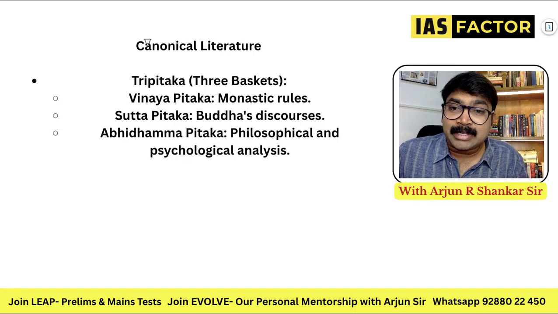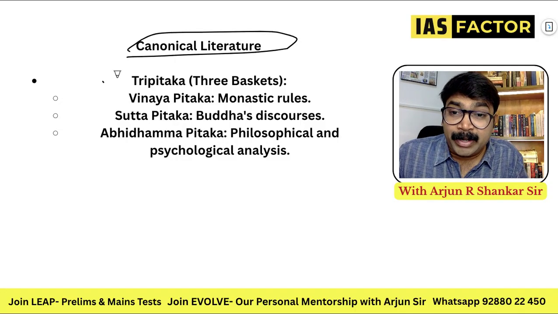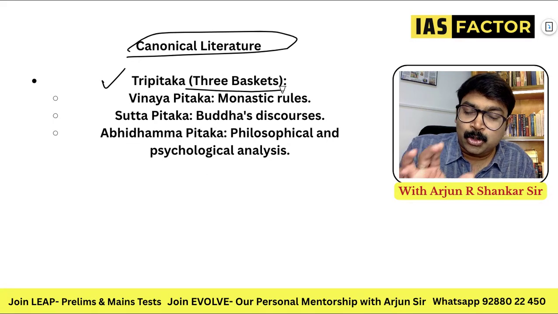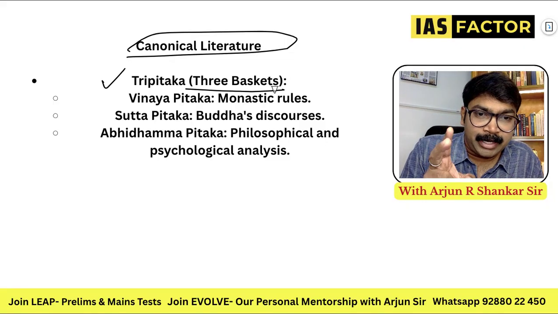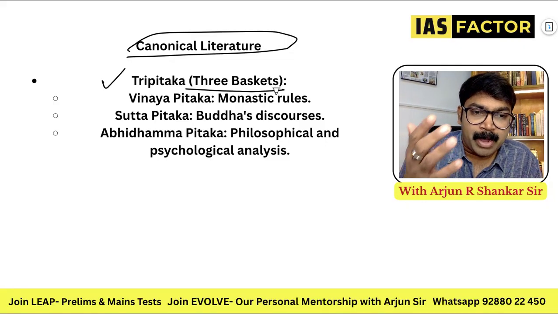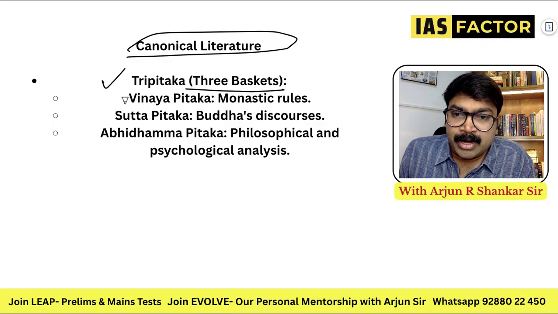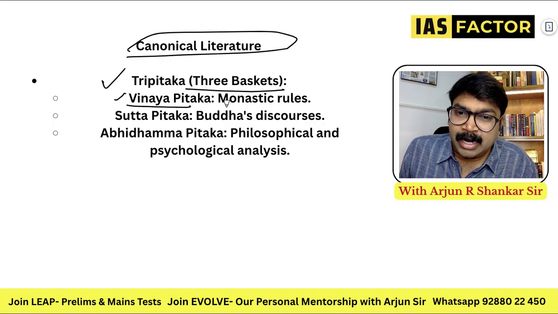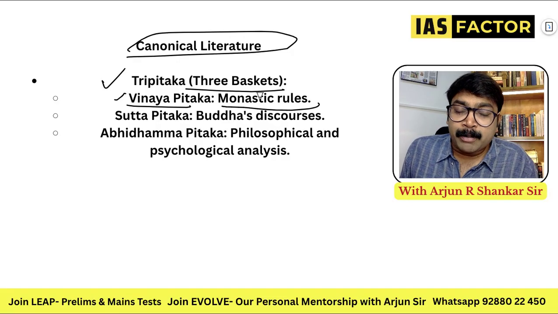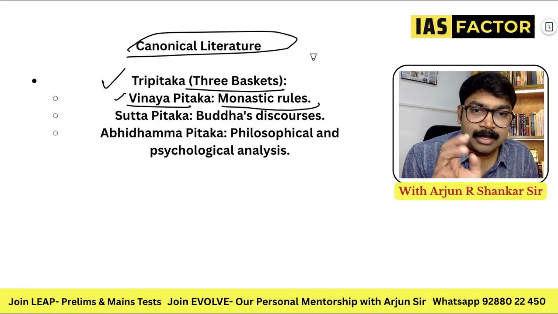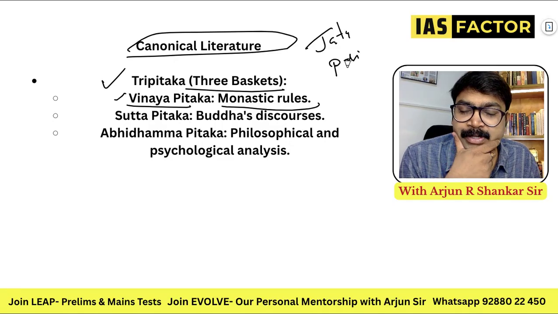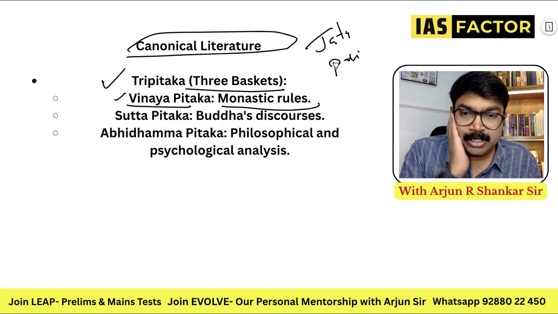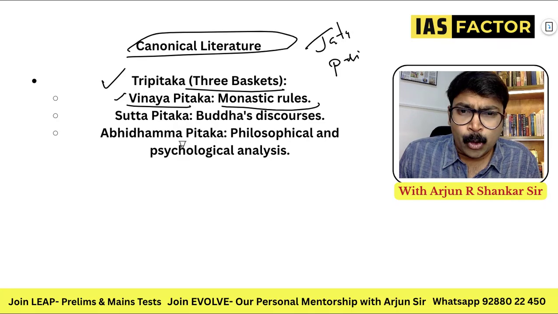And some of the literature that is very important. Tripitaka, the three baskets to hold three different books. That is the meaning of Tripitaka. Number one is Vinaya Pitaka. These are the most important books of Buddhism, the three Pitakas. And there are even other books like Jataka Tales in Pali, Ceylon Chronicle, Mahavamsha, Deepavamsha. I'll discuss all those in the art and culture class, but still, know about this.